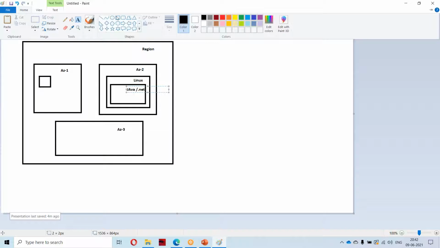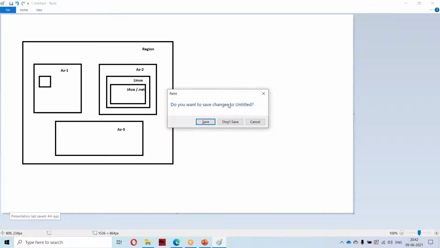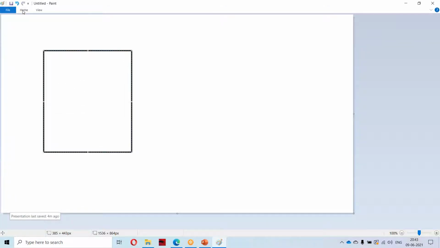Now we'll discuss something like platform as a service. Platform as a service means you will be getting the runtime environment as well. In the same example, you don't need to do anything. In any platform as a service, the first job is to pick the region. You have to just pick the region.